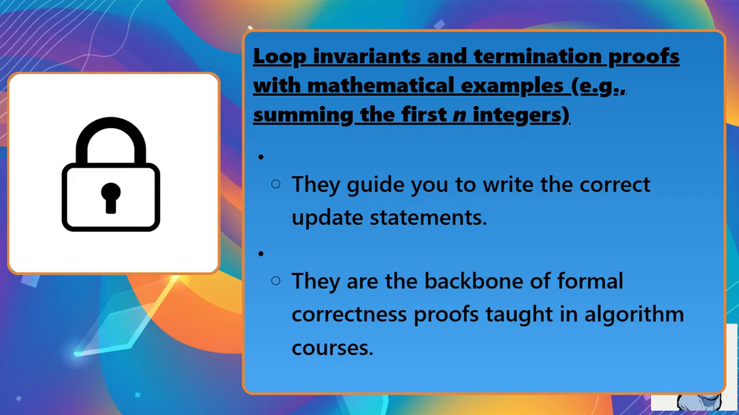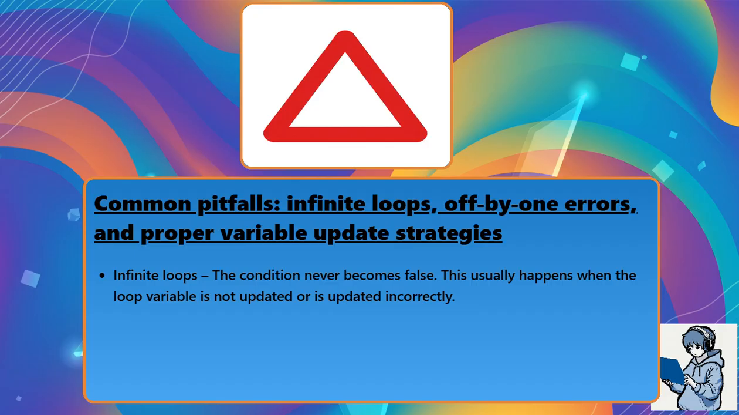They are the backbone of formal correctness proofs taught in algorithm courses. Infinite loops: the condition never becomes false. This usually happens when the loop variable is not updated or is updated incorrectly.